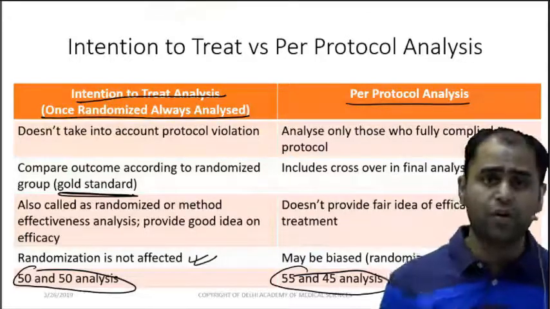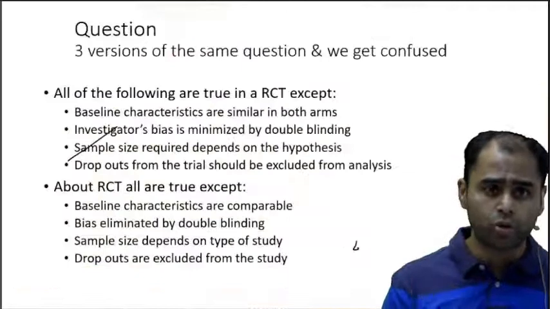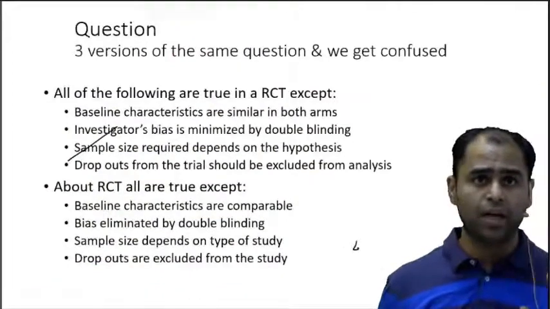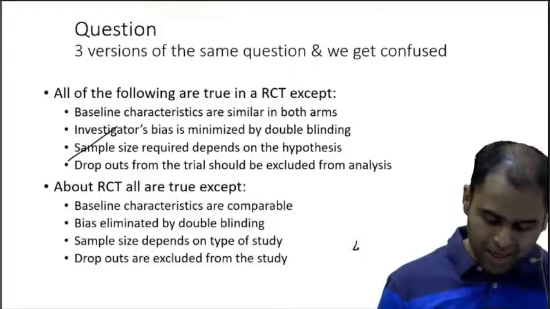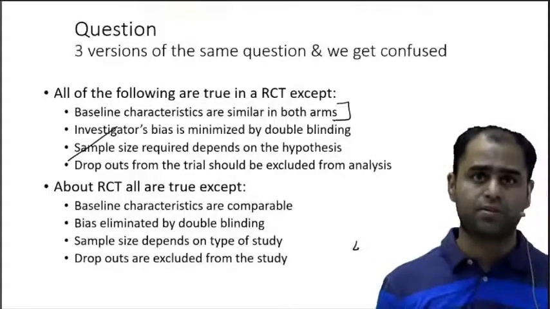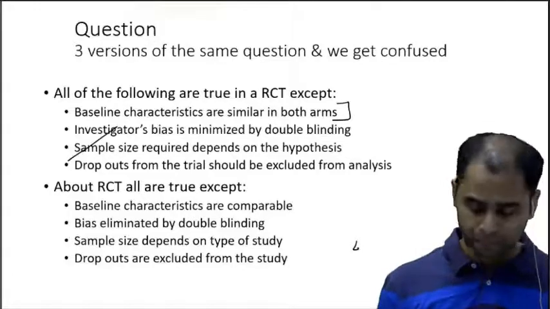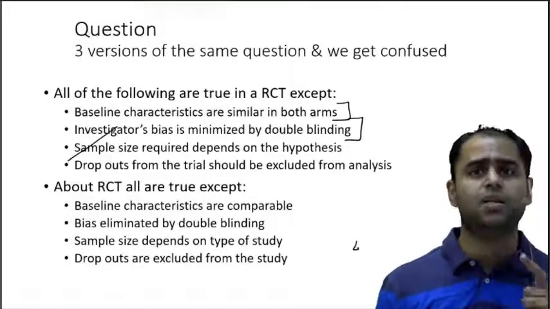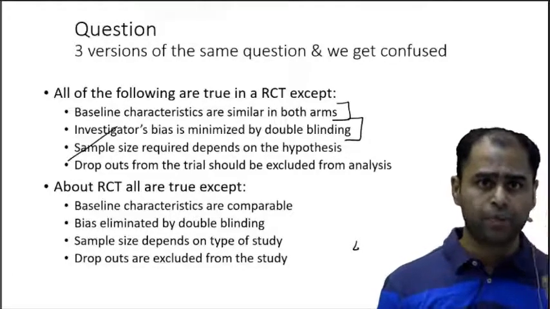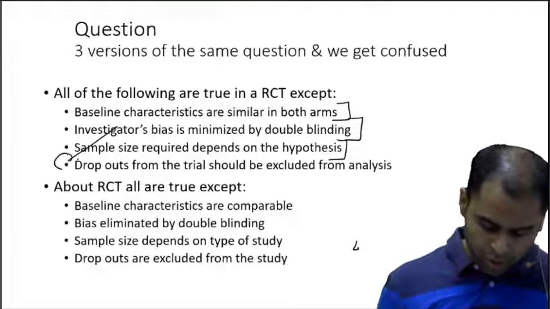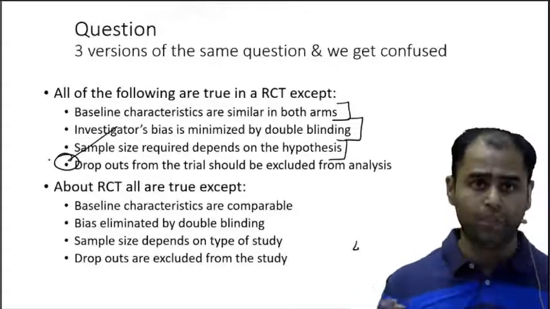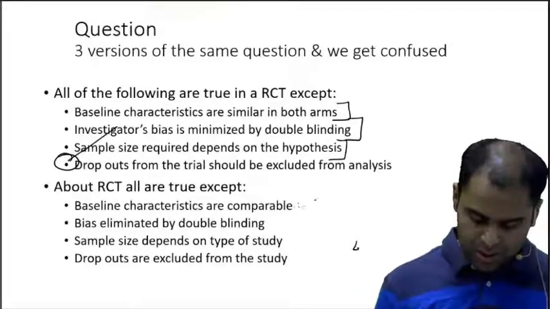Now what are the different forms of questions which were thrown to you in AIIMS already? Now there were 3 versions of the same question, but the answer was same. Baseline characteristics are similar in both arms. Yes, for RCT it is very important. The investigator bias is removed by blinding. We saw it. Third, the sample size depends upon hypothesis. Yes, it depends upon it. Dropout should be excluded. Absolutely not. Same these two options.